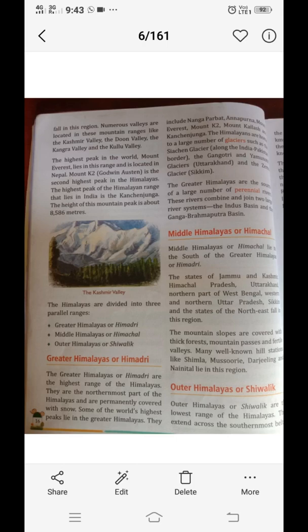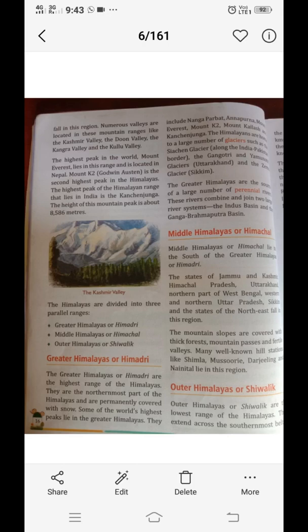Jammu and Kashmir. Location. Jammu and Kashmir is the northernmost state of India. It is surrounded by Himachal Pradesh and Punjab in the south, Pakistan in the southwest, Afghanistan and China in the north. The summer capital is Srinagar and the winter capital is Jammu. So Jammu Kashmir is the northernmost state of India.